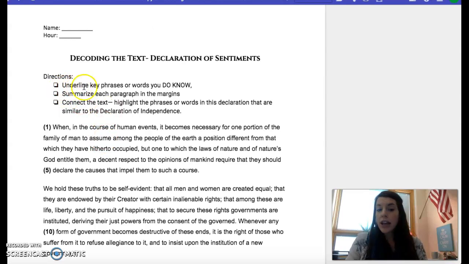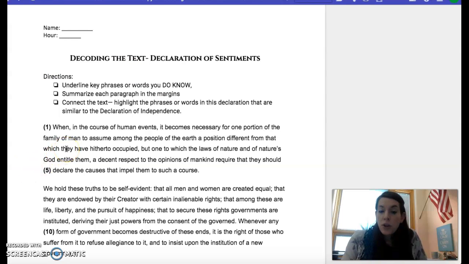So you're going to be underlining key phrases or words you do know. You need to summarize each paragraph in the margins, and then you need to highlight phrases or words in the Declaration that are similar to the Declaration of Independence. So let's take a look at this first paragraph.